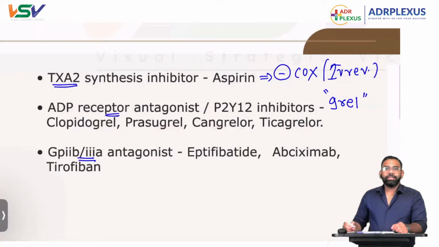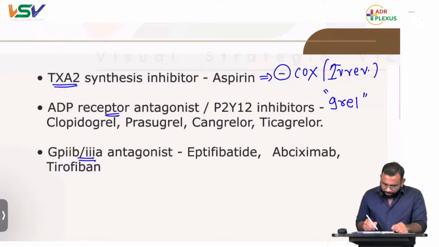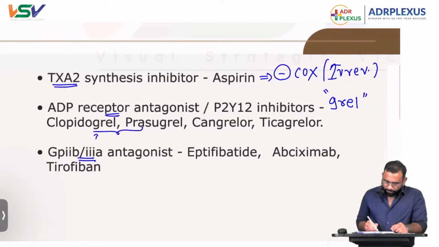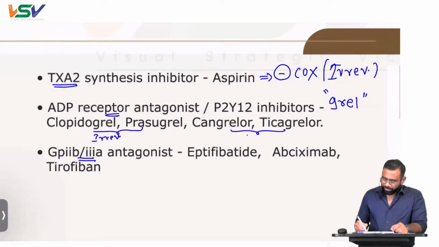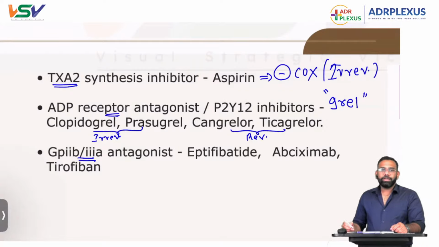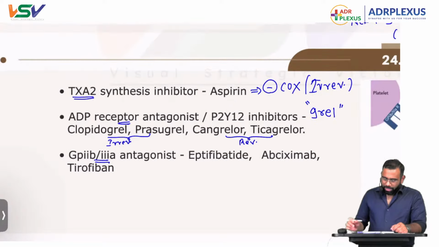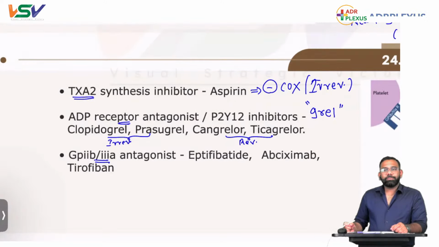So the drugs containing grel are ADP receptor antagonists. But clopidogrel and prasugrel are irreversible, and cangrelor and ticagrelor are reversible. Irreversible and reversible. And that's all about this ADP receptor antagonist.